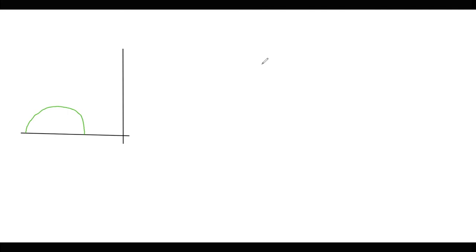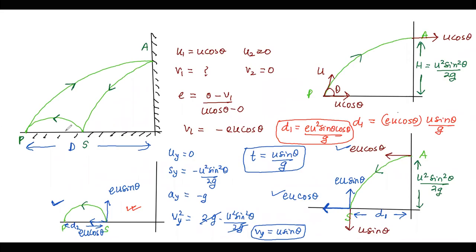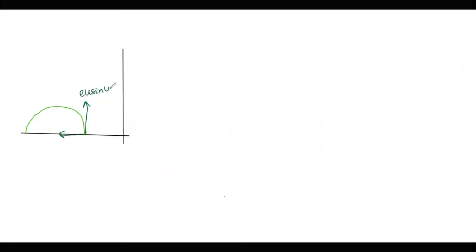And the initial components that we have are EU sine theta and EU cos theta. And we are calculating this range which is d2. So along the y-axis, the initial velocity is EU sine theta. Acceleration along y is minus g. Displacement along y is 0.